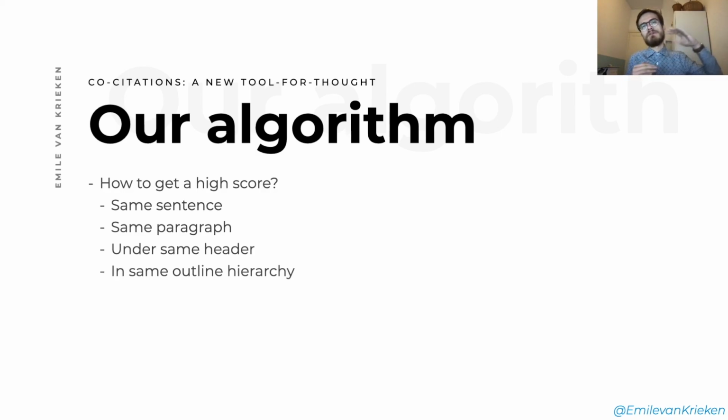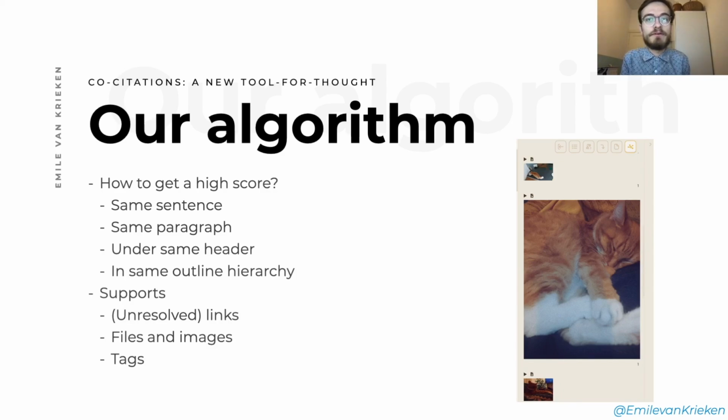And then we check, for example, what heading are they under? That's another strong indication that it is a similar topic. And then recently we added that you can also use outline hierarchies, using the outliners to get strong connections between two links. And this outline hierarchy is actually really useful because it can be used for Roam-like or Logseq-like querying.